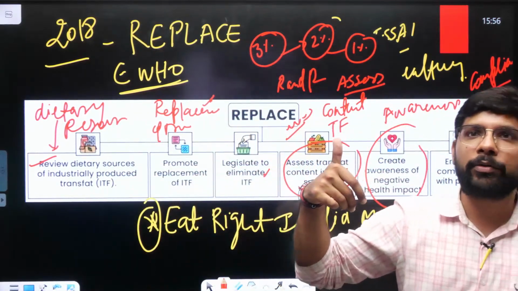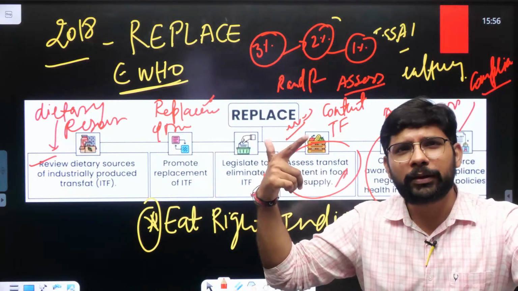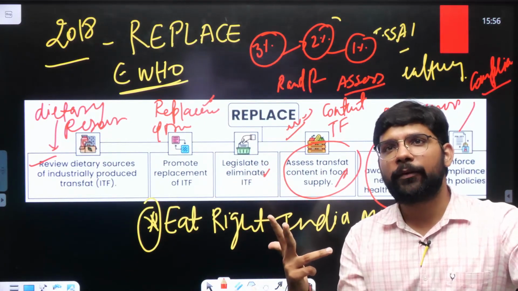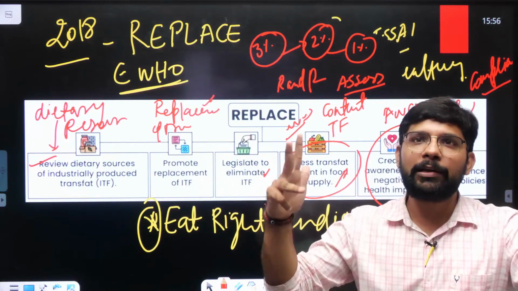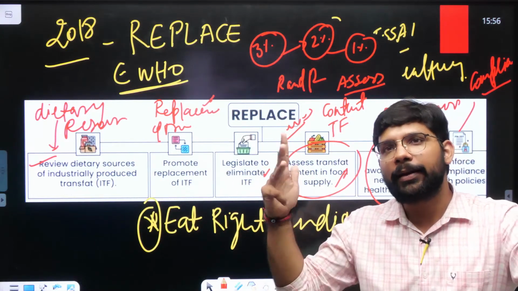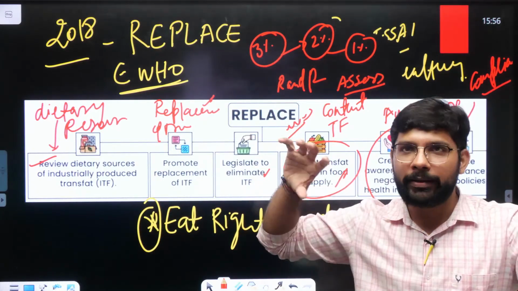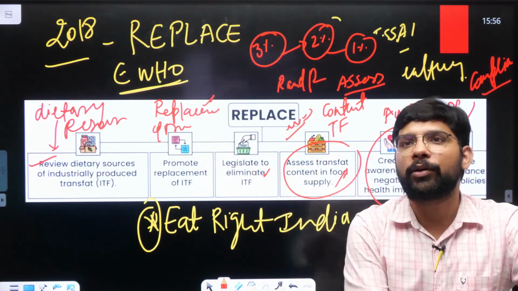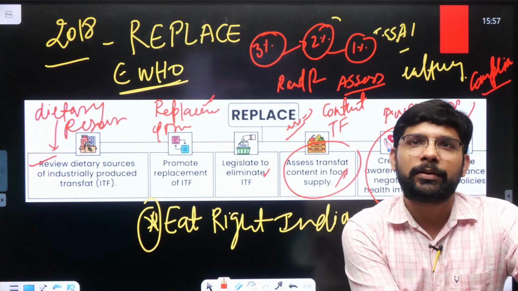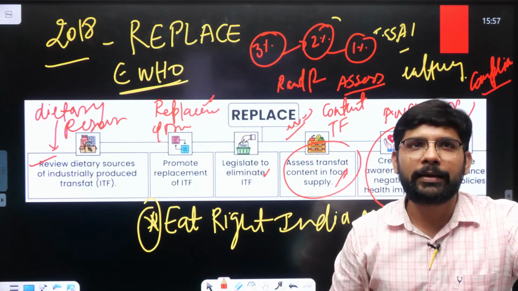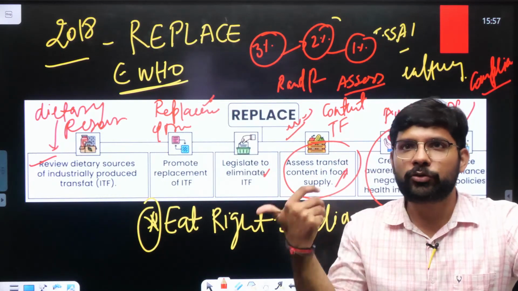We discussed what trans fats are and what report was issued by the WHO related to trans fat. In the trans fat, we specifically focused on high density lipoprotein and low density lipoprotein, and how they lead to cardiac arrest and different kinds of disease. Then what are the strategies by the WHO and how the Government of India is taking steps related to trans fats. So it can be a direct mains question. In this way, a direct mains question can come in non-communicable diseases.